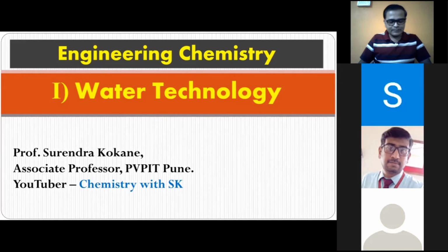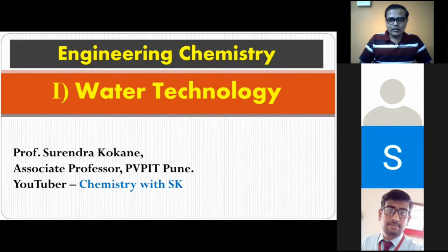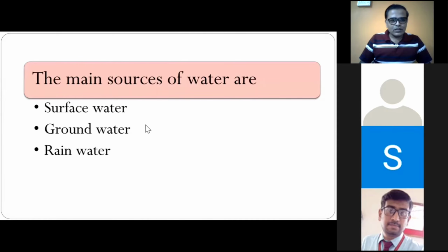Rainwater, right? Correct. Actually, you should try to answer. It may be correct, it may be wrong, but you must answer. When we make a mistake, we are learning something, or we remember that we have made a mistake. So what is the correct thing? What is the right answer? Accordingly, we are learning and remembering many things. So just have a proper conversation. River water. Okay. Groundwater. Correct. So surface water, ground or underground water, and rainwater can be some of the main sources of water, right?